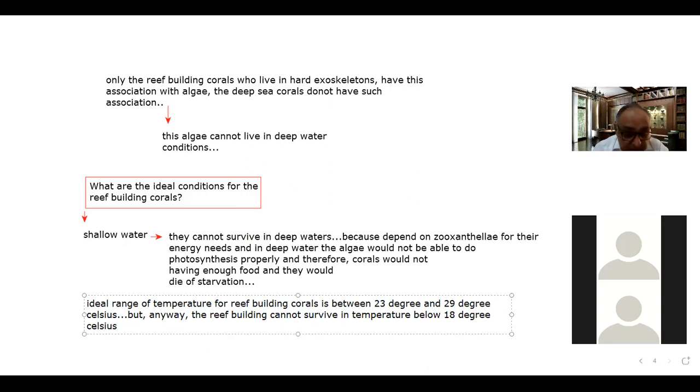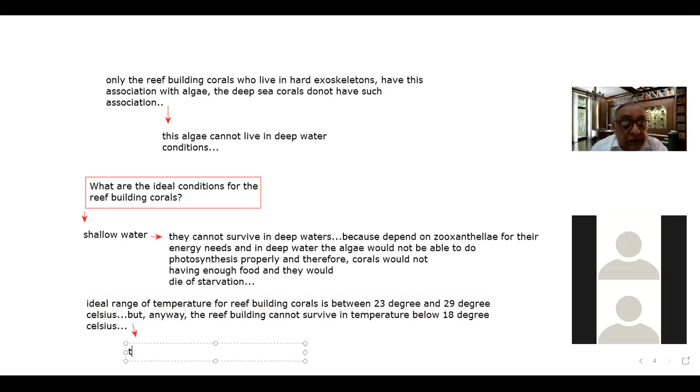So please bear this in mind that the corals are temperature sensitive, and they can live only in a very narrow range of temperature.